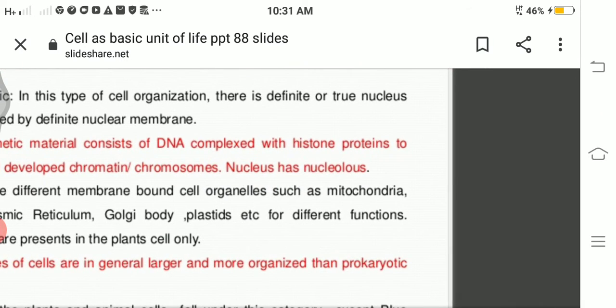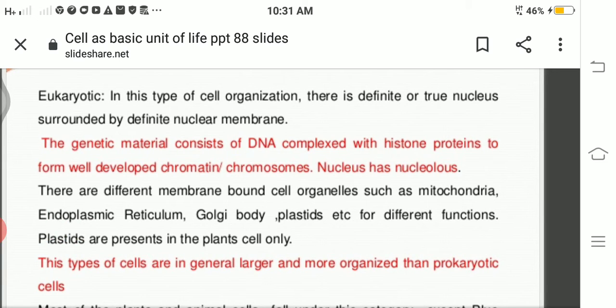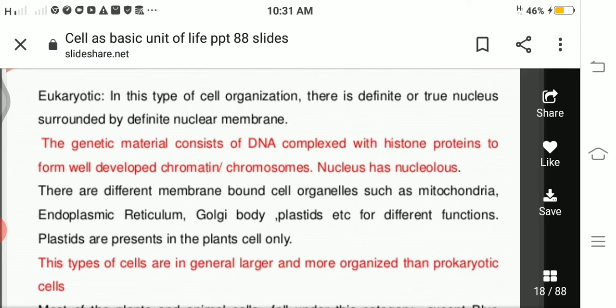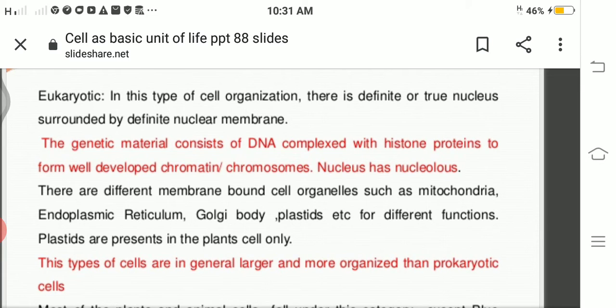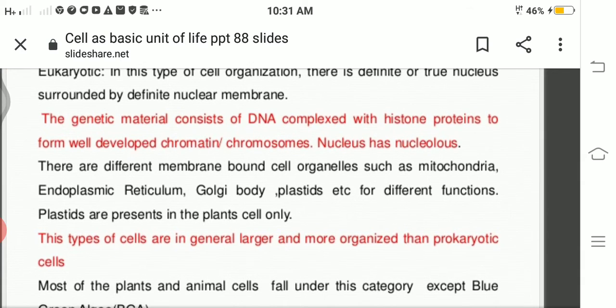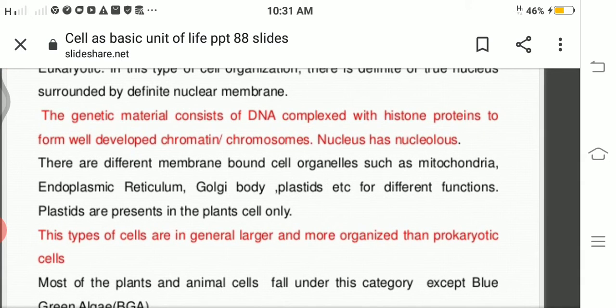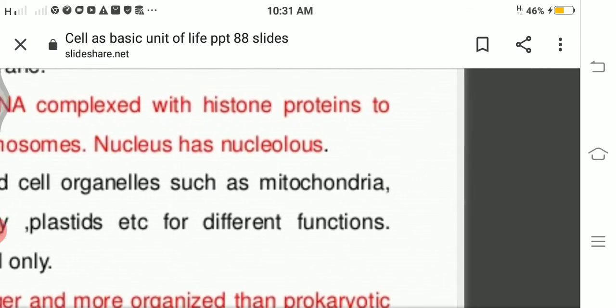So eukaryotic, as we have discussed, just go through the slide. In this type, there is a definite nucleus surrounded by a nuclear membrane. Now, there are other cell organelles present in the body. Which are those cell organelles? I will mention the names.